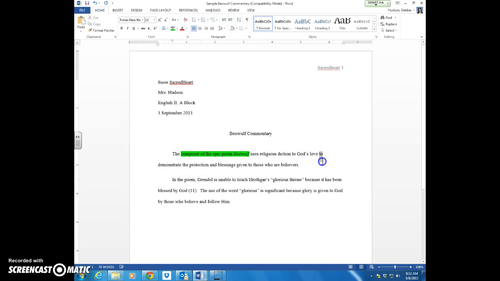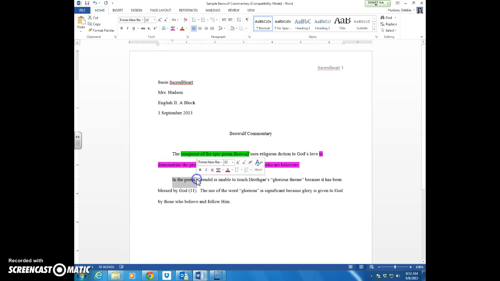Then we have our verb phrase down here, and this is our author purpose: to demonstrate the protection and blessings given to those who are believers. So I know that this is what we are going to be focused on when I begin to examine the text. I jump down to my sentences of support in the poem.